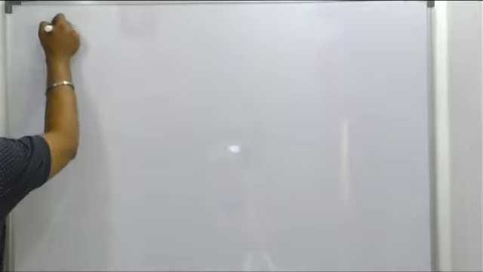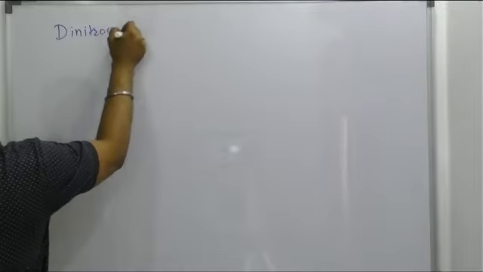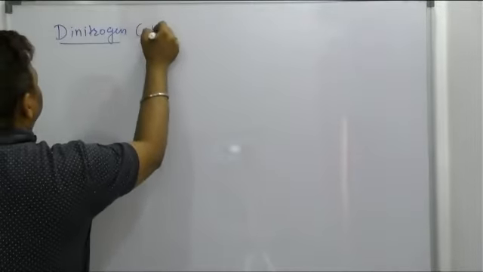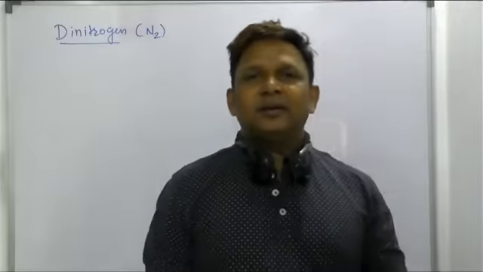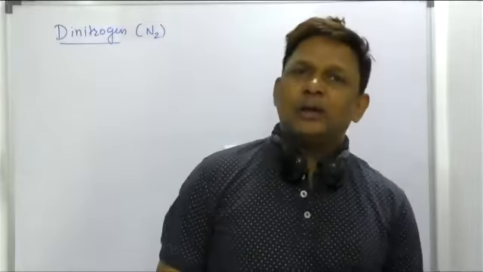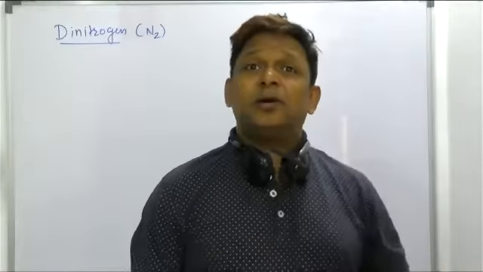Let us say the first element of group 15 is nitrogen. So we'll talk about dinitrogen. The same thing is given in our NCERT also. That is the dinitrogen, formation of the N2 molecule, right? But how can this N2 molecule be prepared in the lab, and how can this N2 be prepared industrially or commercially?